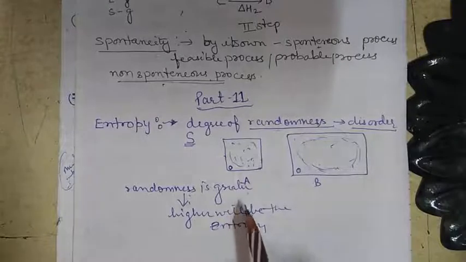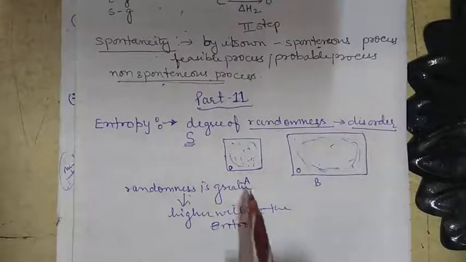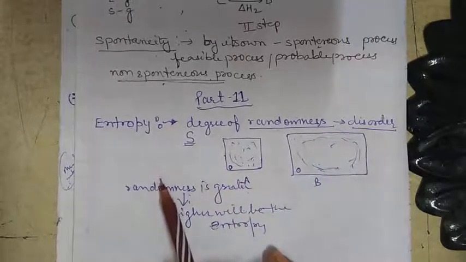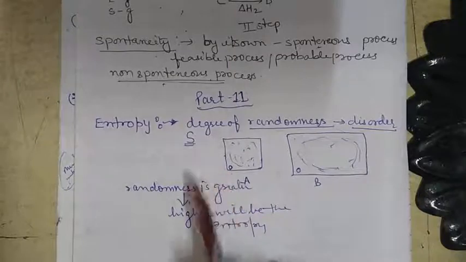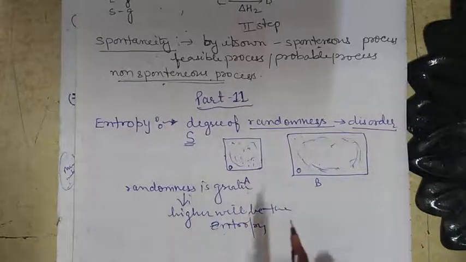In case of a chemical reaction, it shows the rearrangement of atoms or ions from one pattern in the reactant to another, meaning we are talking about the product here.